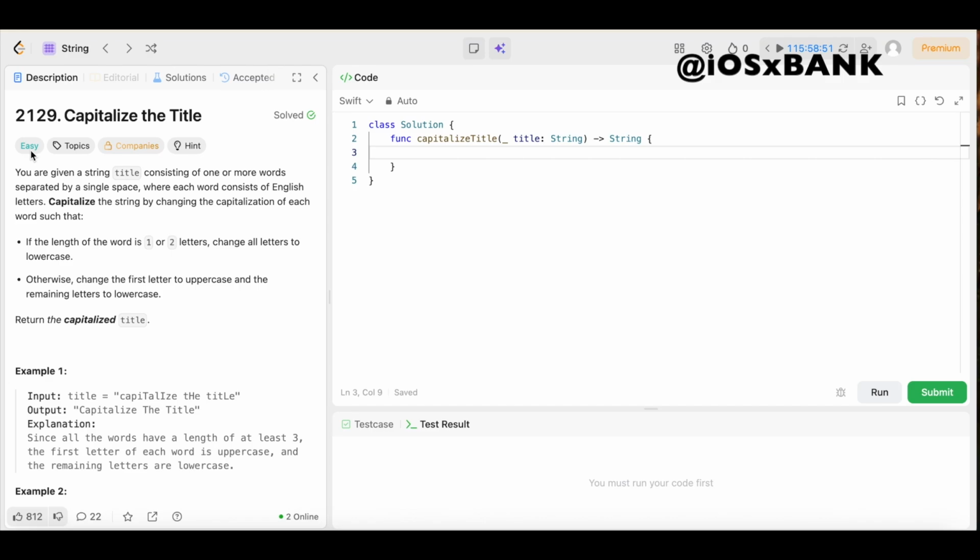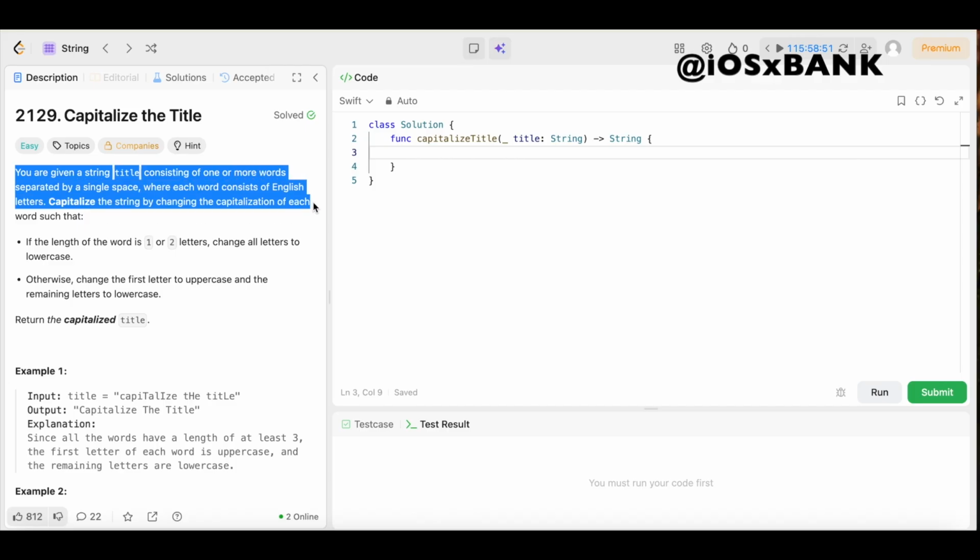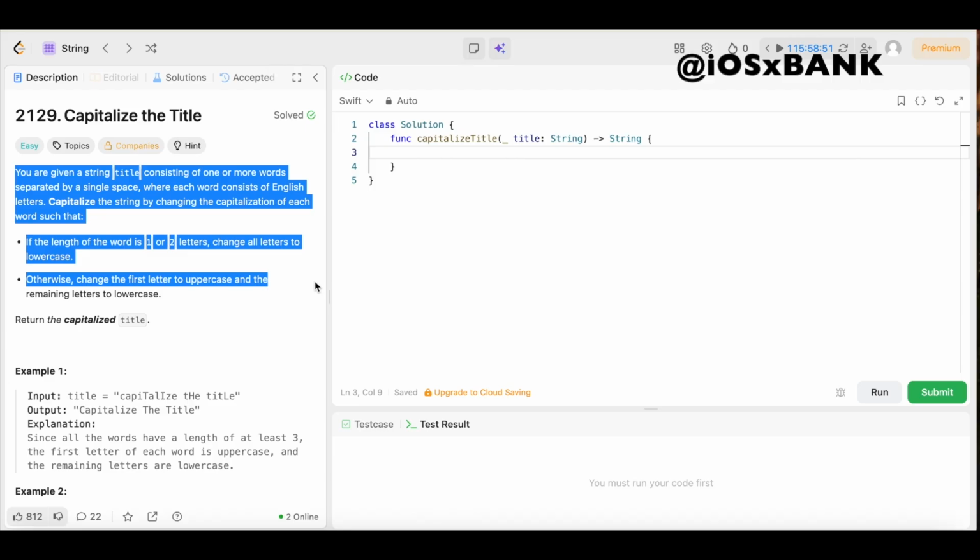Now let's see what the question says. You are given a string title consisting of one or more words separated by a single space, where each word consists of English letters. Capitalize the string by changing the capitalization of each word such that if the length of the word is one or two letters, change all letters to lowercase. Otherwise, change the first letter to uppercase and the remaining letters to lowercase.